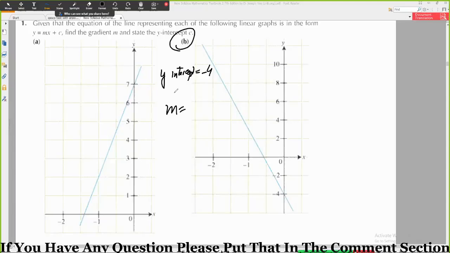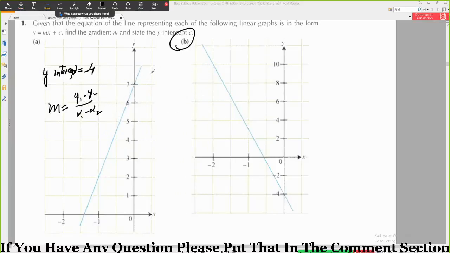y1 minus y2 divided by x1 minus x2. The values can be minus 1 and 3 can be the first values.